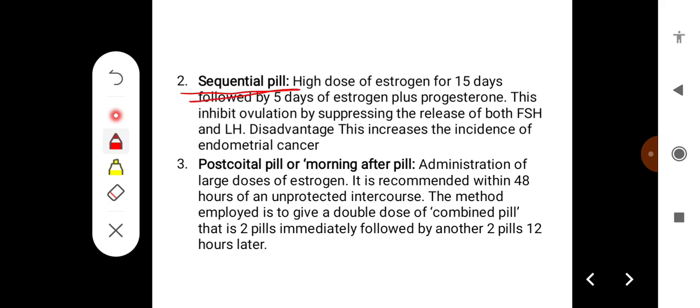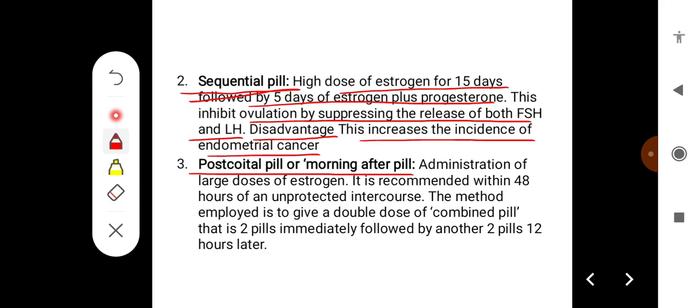Sequential pill: a high dose of estrogen for 15 days followed by 5 days of estrogen plus progesterone. This inhibits ovulation by suppressing the release of both FSH and LH. One of the disadvantages of the sequential pill is that it increases the incidence of endometrial cancer.